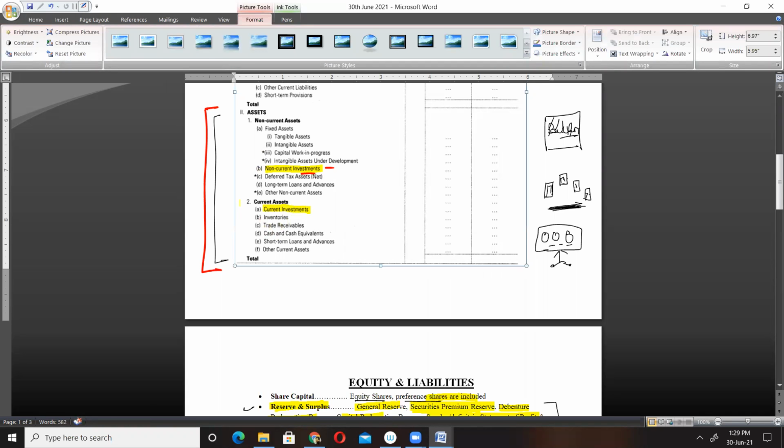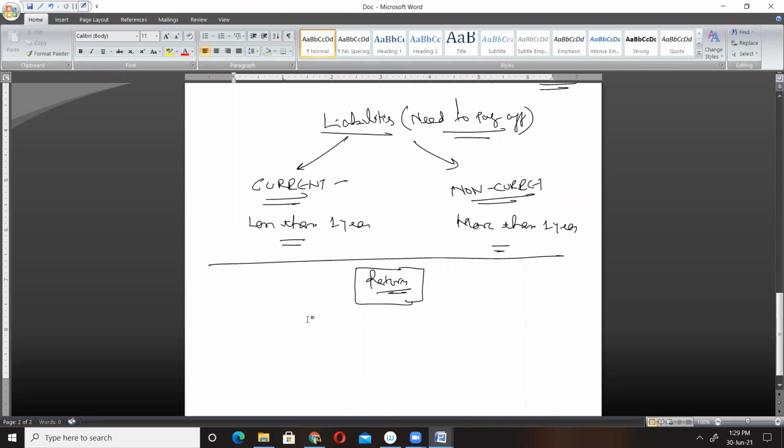Non-current investments are generally long-term investments which we do not make for earning regular returns, but for earning some kind of capital appreciation. Say for example, I have purchased shares in a startup or a new company. I purchased 2000 shares of ₹10 each on today's date. It means I have invested 20,000 rupees, isn't it?